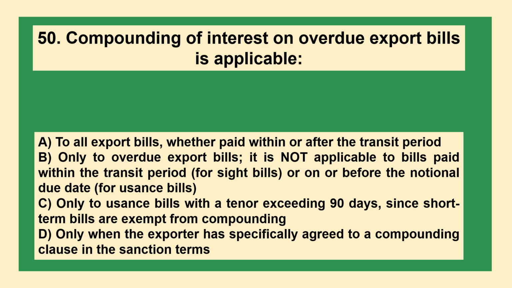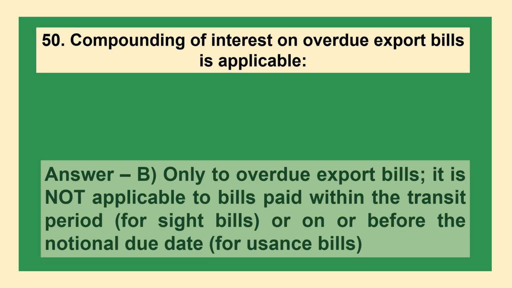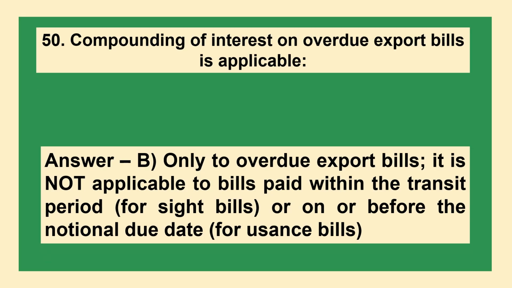C. Only to usance bills with a tenor exceeding 90 days, since short-term bills are exempt from compounding. D. Only when the exporter has specifically agreed to a compounding clause in the sanctioned terms. The answer is option B, only to overdue export bills. It is not applicable to bills paid within the transit period for sight bills or on or before the notional due date for usance bills.